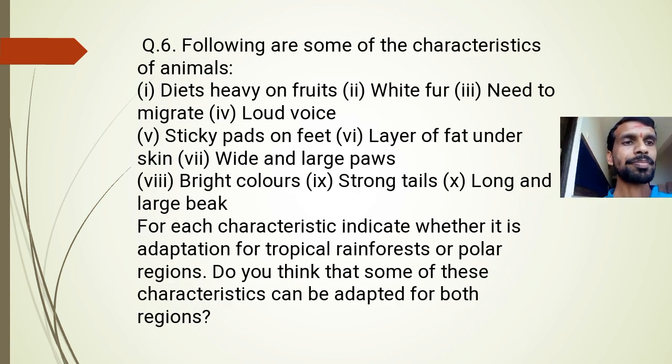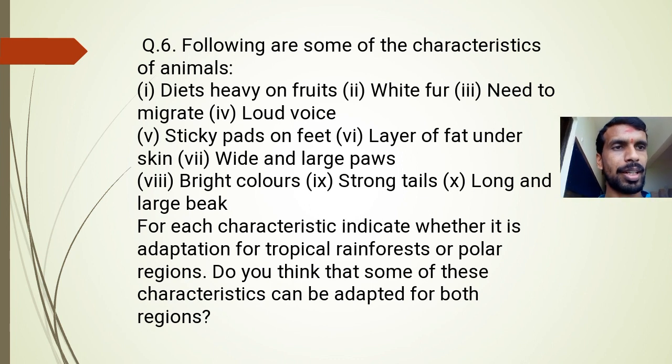Next is the sixth question. Following are some of the characteristics of animals. You have to categorize whether the characteristic is for polar region or for tropical region. For each characteristic indicate whether it is an adaptation for tropical or for polar.